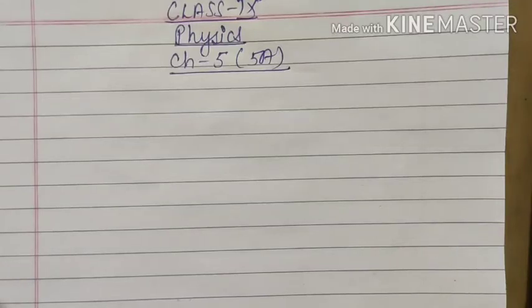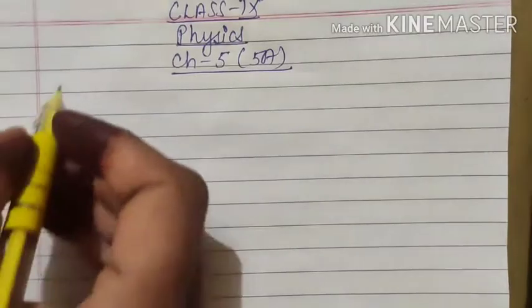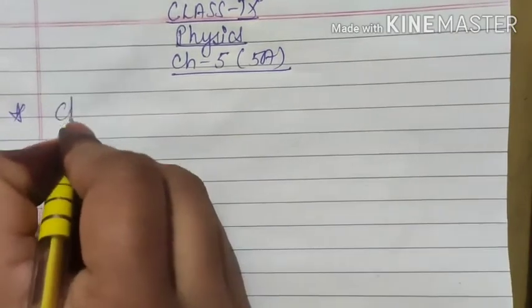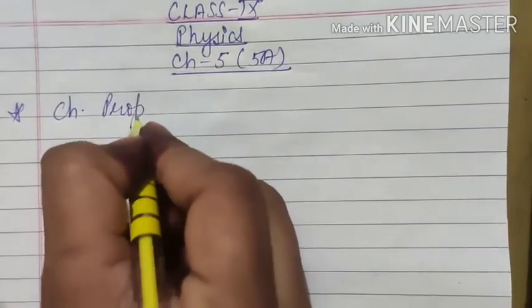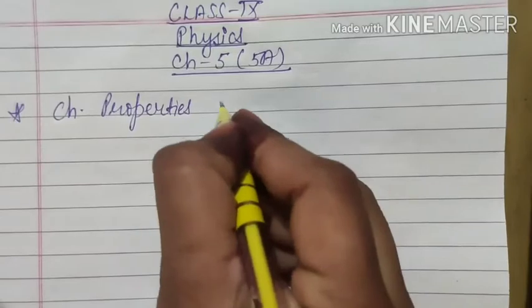Now we will continue our topic of 5th chapter. We were learning about upthrust and we have seen some basic concepts. That means what is upthrust or buoyant force and the conditions of a body sinking and floating when placed on the surface of a liquid. We have seen the SI unit of upthrust also. Now our next topic is the characteristic properties of upthrust. So we will write some characteristic properties of upthrust.